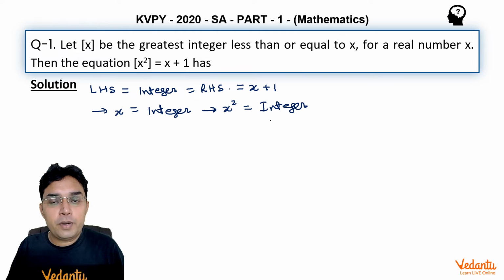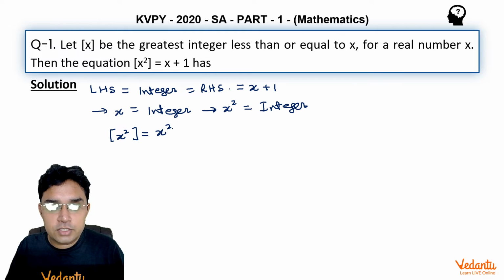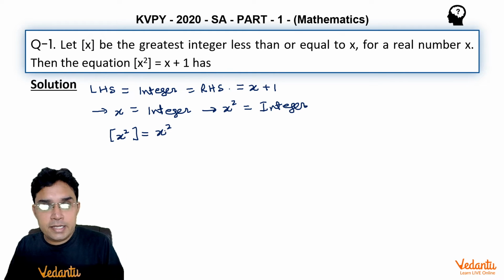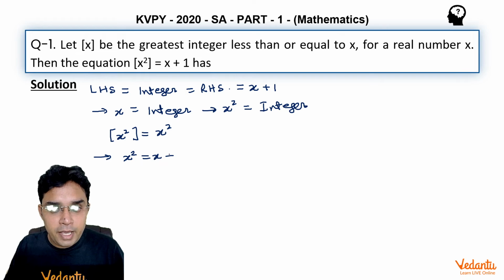Now from the property of greatest integer part, we can write greatest integer of x square should be equal to x square, because for any integer, its integral part is that number itself. Now this given equation reduces to x square equal to x plus 1, which is one simple quadratic, x square minus x minus 1 equal to 0.